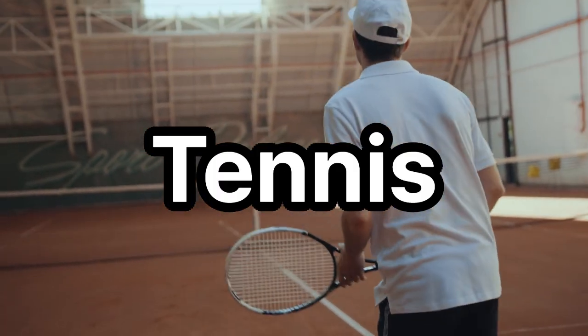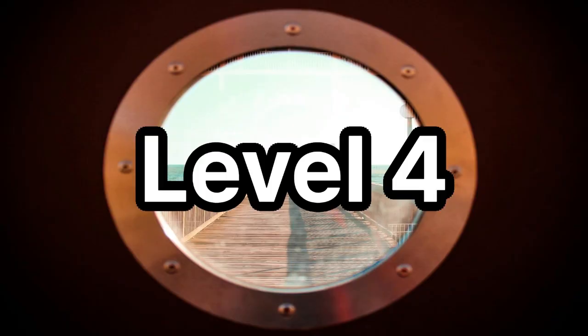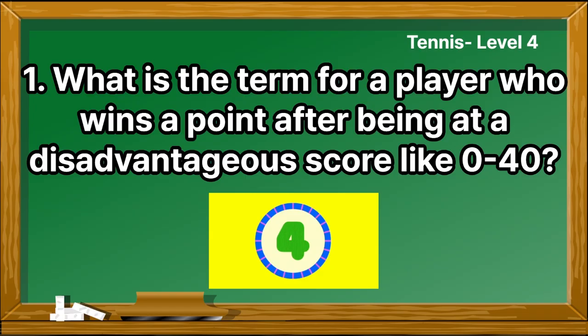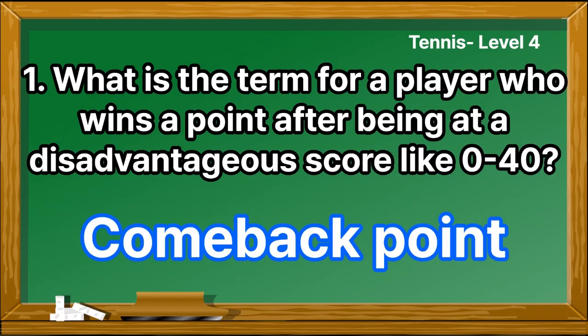Tennis. Level 4. What is the term for a player who wins a point after being at a disadvantageous score like 0 to 40? Comeback point.